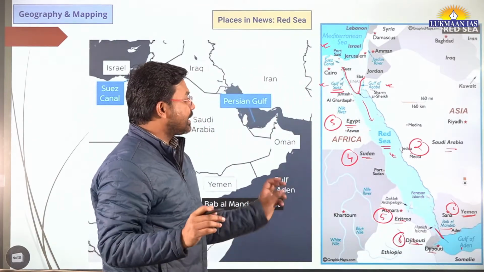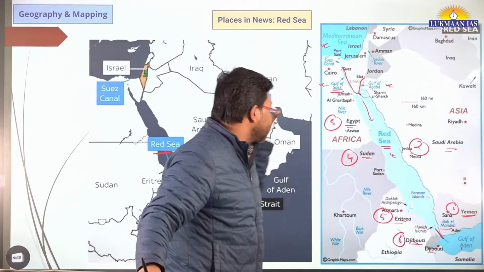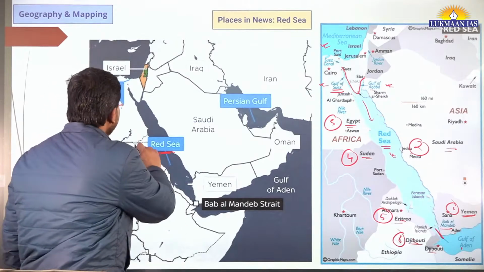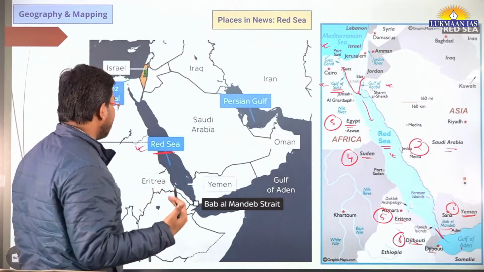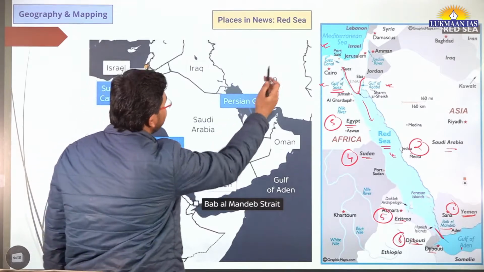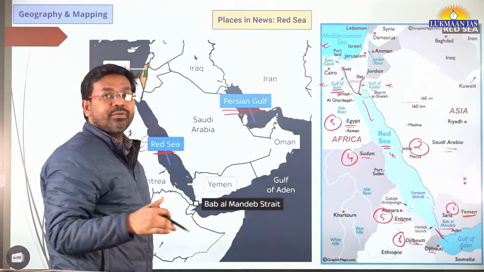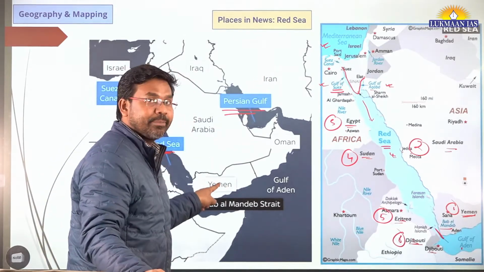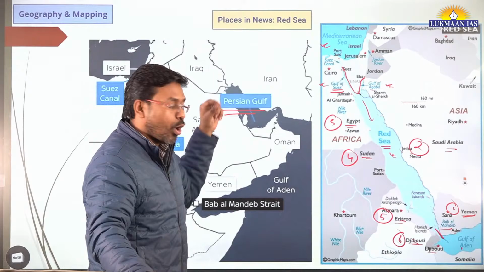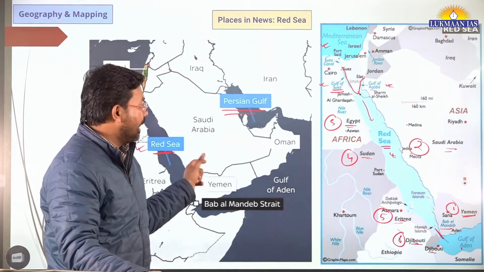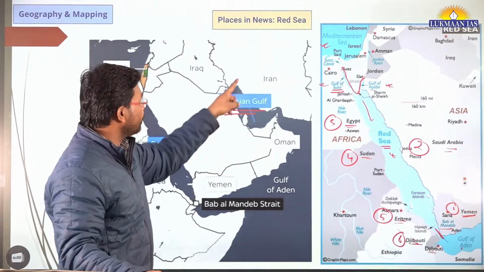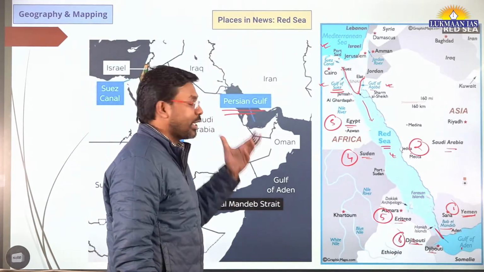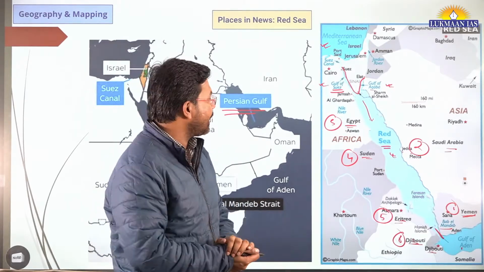But apart from this, there are some other important places also that we have discussed over here. In this particular map, we have also included some other places apart from Red Sea. What are those places? Here we have the Persian Gulf. Why is the Persian Gulf important for you to understand? Because Iran has linkages with Yemen. Iran supports or funds the warfare wherever Houthi rebels are involved. So that's why you need to understand about the location of Iran, and also the location of the Persian Gulf.